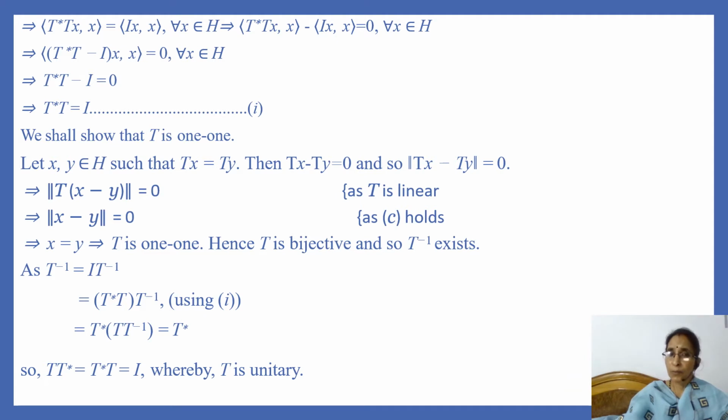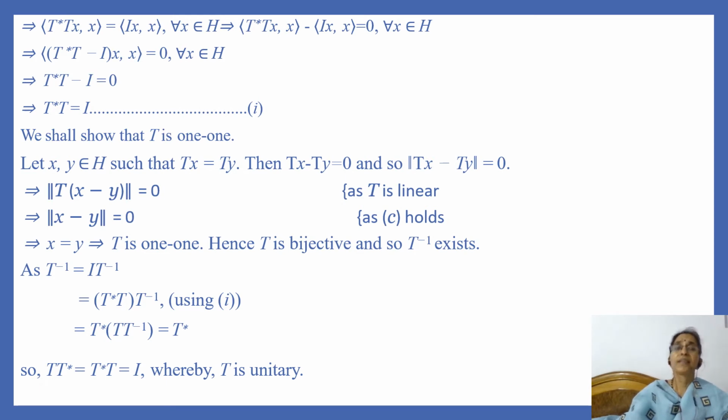Here we have replaced x by I of x since I of x is nothing but x for every x in H, and this implies that inner product of T star Tx and x minus inner product of Ix and x is equal to 0 for every x in H.